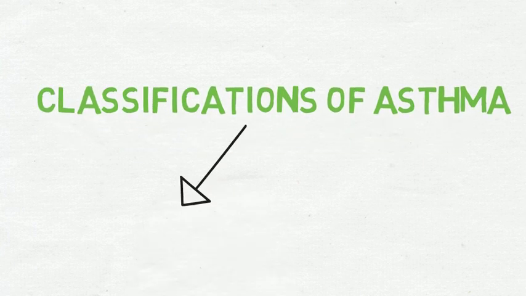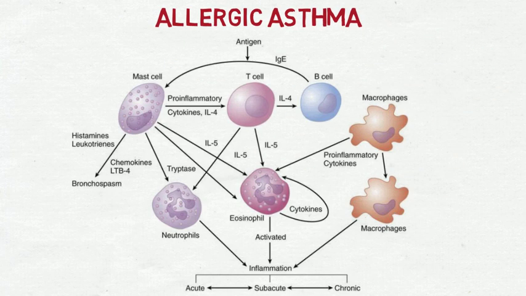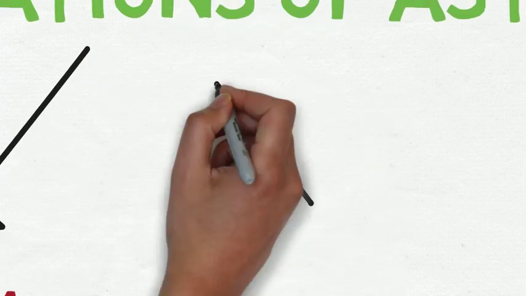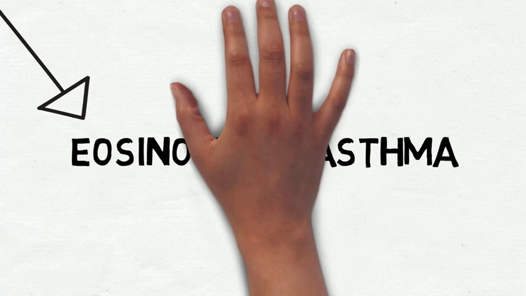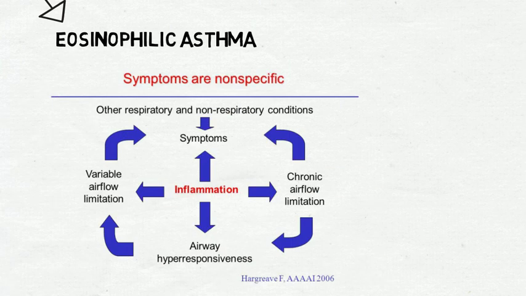The most common is allergic asthma, which involves IgE antibodies, eosinophils, and mast cell degranulation, with the other being non-allergic asthma or eosinophilic asthma, which is more severe and causes hyperresponsive airways and non-specific bronchial hyperactivity.